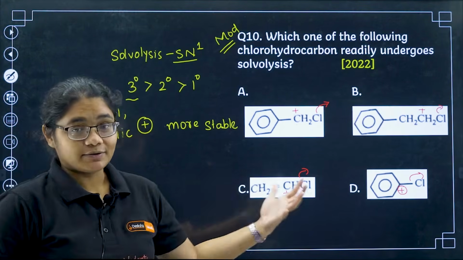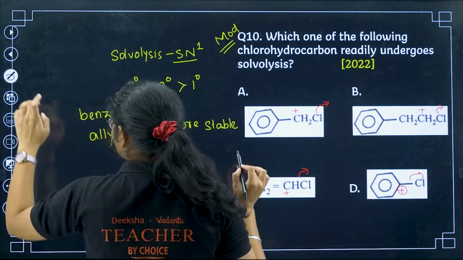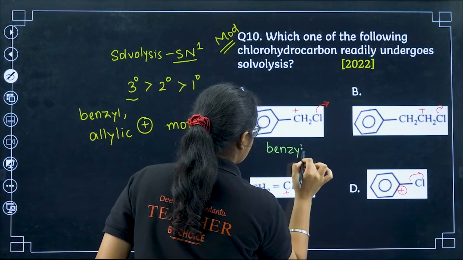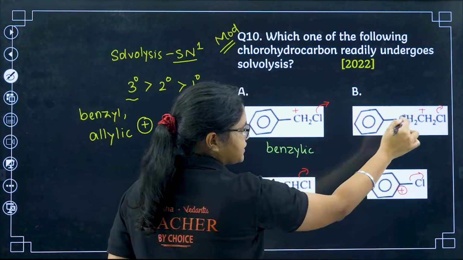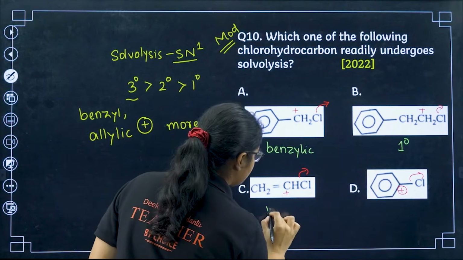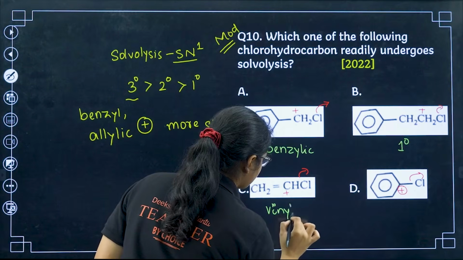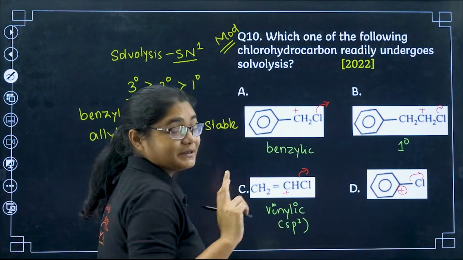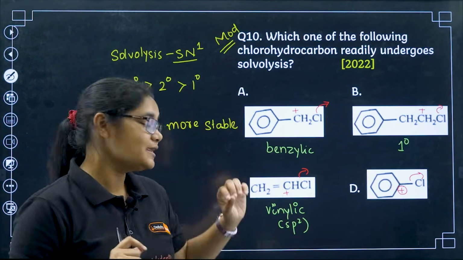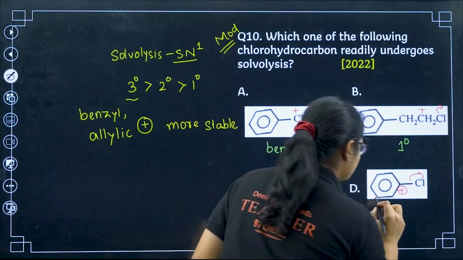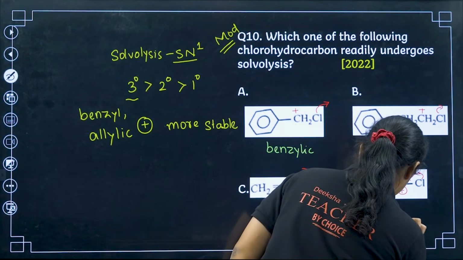Now we have to check the stability of the carbocation. This is which type of carbocation? This is a benzylic carbocation. This is which type of carbocation? Primary carbocation. This is vinylic, and the positive charge is on the sp2 carbon, and I have explained to you that positive charge on sp2 carbon is not stable. And here also you have a phenyl cation.